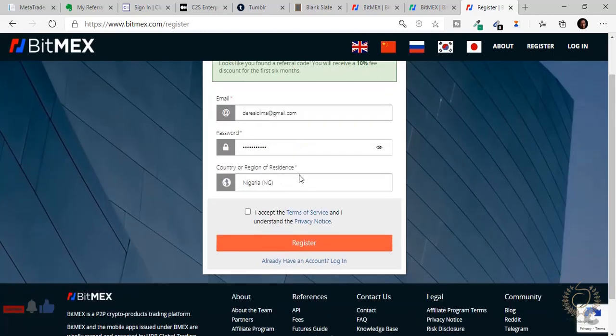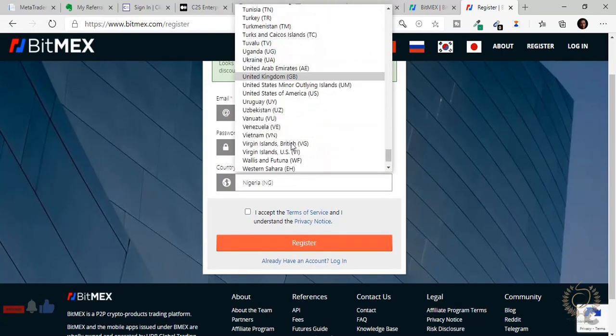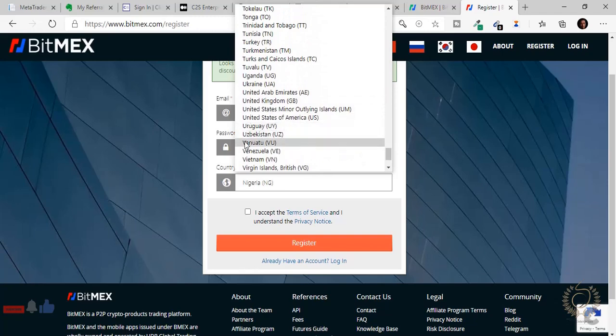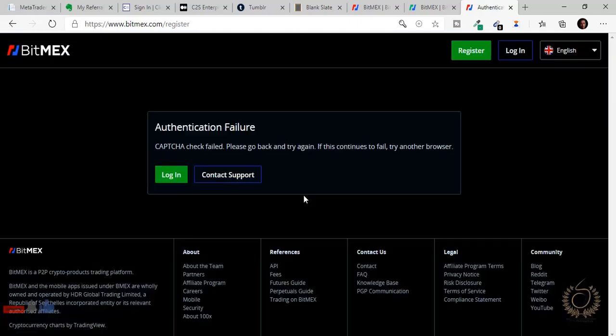And you choose your country of residence. You could choose any country. Let's say you're in the United States or something like that, but let's just leave it at Nigeria for now. So you accept terms and conditions, and then you click register.